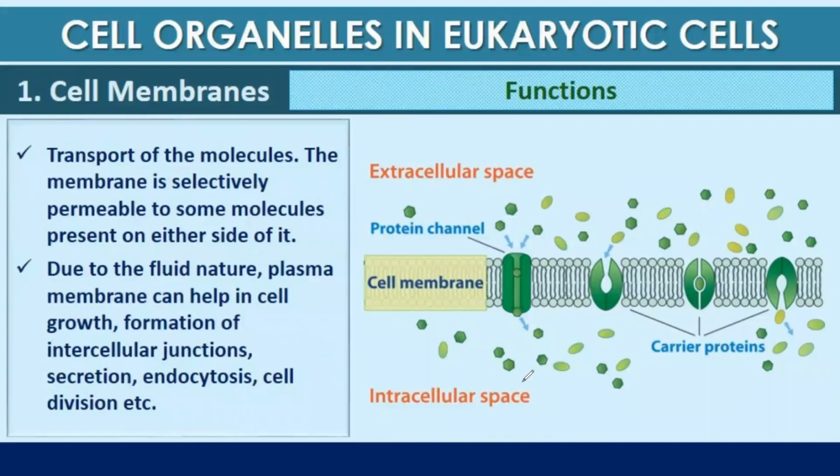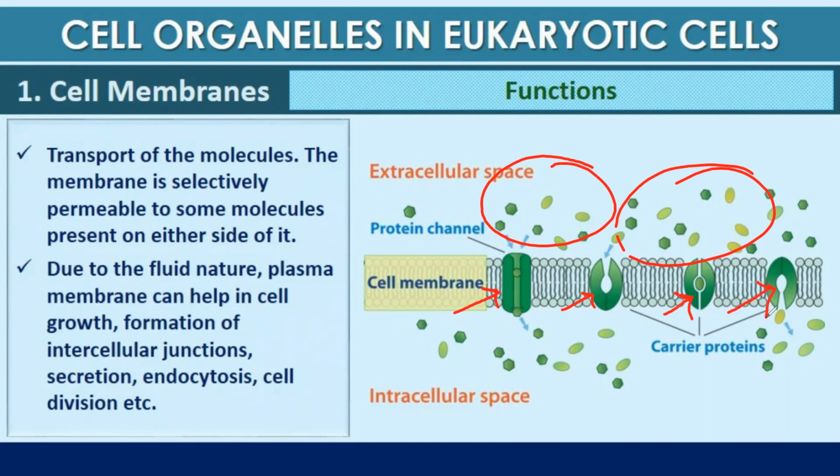Transport of molecules: the membrane is selectively permeable to molecules present on either side of it. So what is the function of the cell membrane? The first one is to transport molecules. These all are the molecules, right? With the help of these protein channels, these molecules are allowed to move.